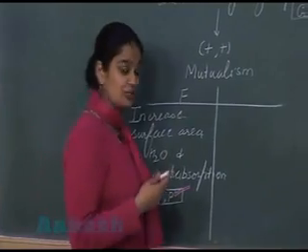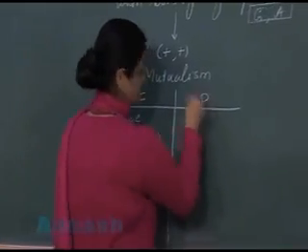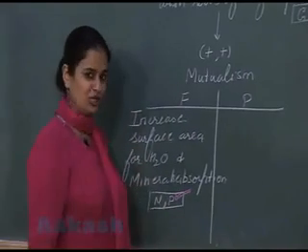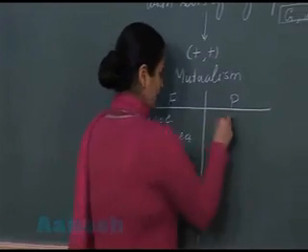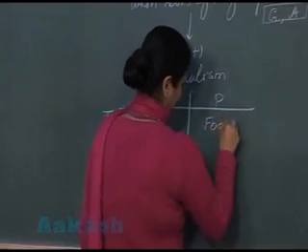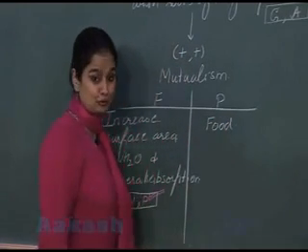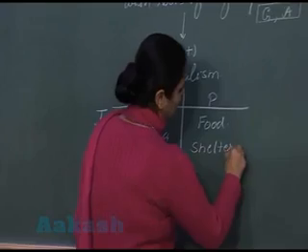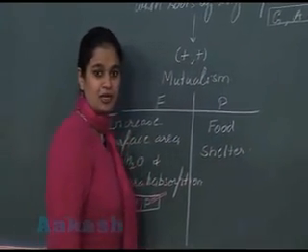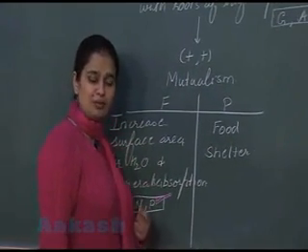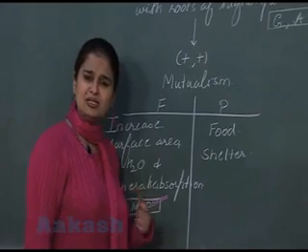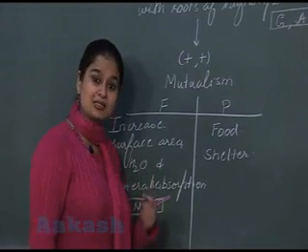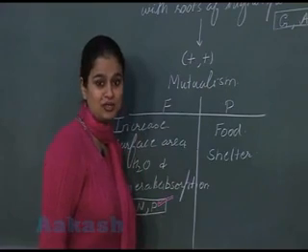Now let's see what is the role of plant. One, the plant will provide food to the fungi. Yes, for this benefit, plant will provide food to the fungi. Along with that, it will provide shelter. From the plant's root, some chemical substances are secreted, and these chemical substances enhance the growth of fungi.